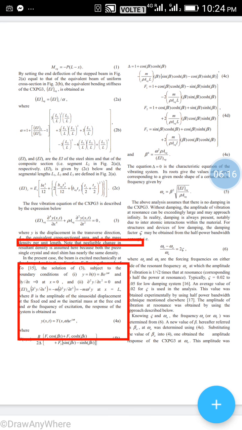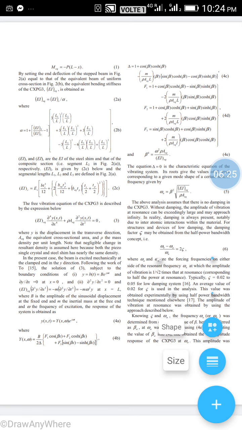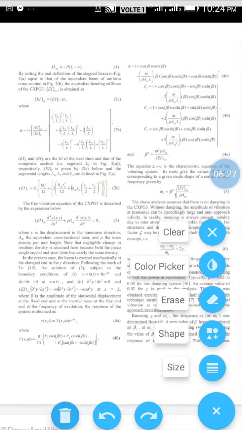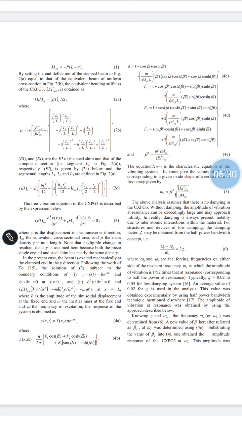The solution is subject to the boundary conditions and interior conditions in the displacement. Now at that we see the formulations and analytical solution of that.